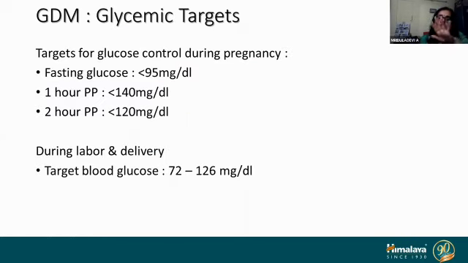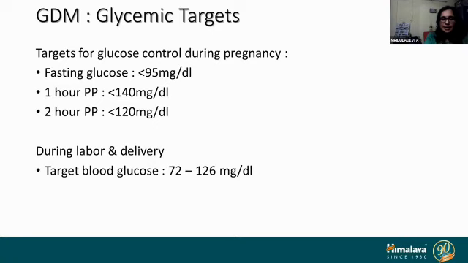We all should know what the glycemic targets are. We have started the treatment. The patient should also know, and we should also know, what we are trying to achieve. We should maintain a fasting glucose of less than 95 milligram per deciliter. 1 hour postprandial should be less than 140 milligram per deciliter. 2 hour postprandial should be less than 120 milligram per deciliter.